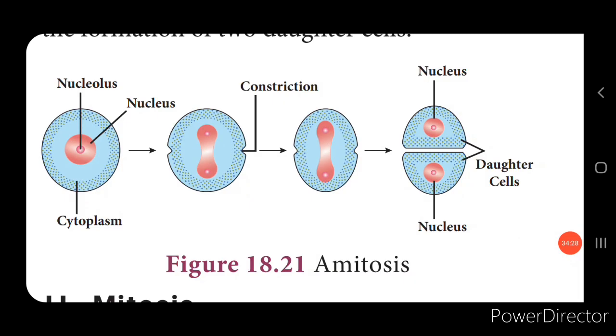In amitosis cell division, first the nucleus elongates. You can see the difference between the first picture and the second picture, isn't it? Here the nucleus is round in structure. Here it elongates and becomes cylindrical, isn't it? It first divides into two, followed by the division of the cytoplasm, and this gives two daughter nuclei. This especially takes place in unicellular animals.